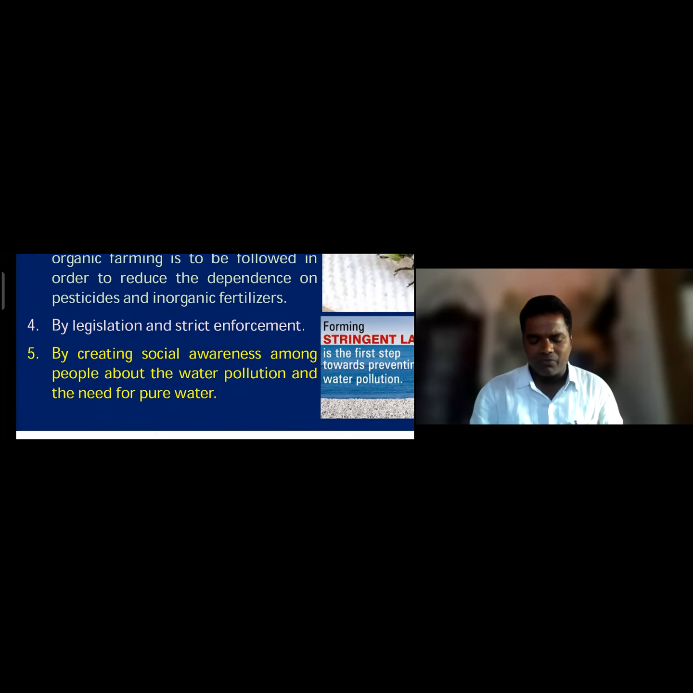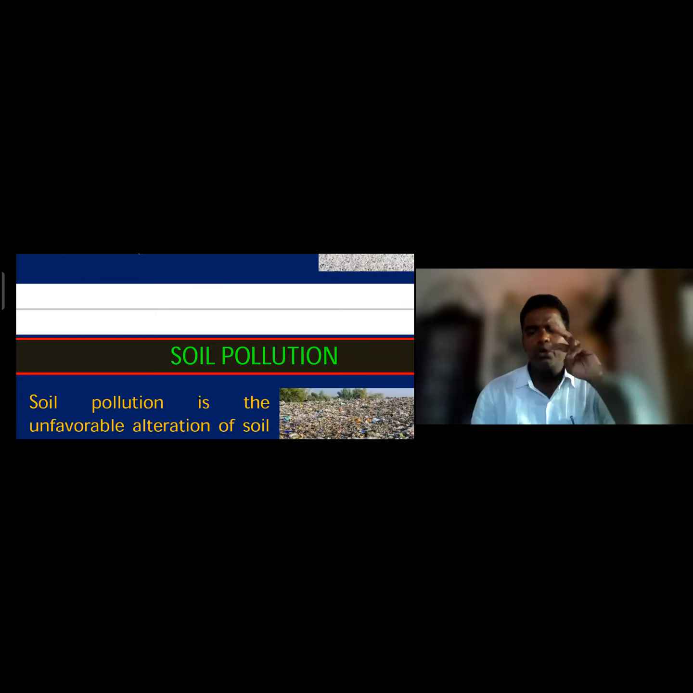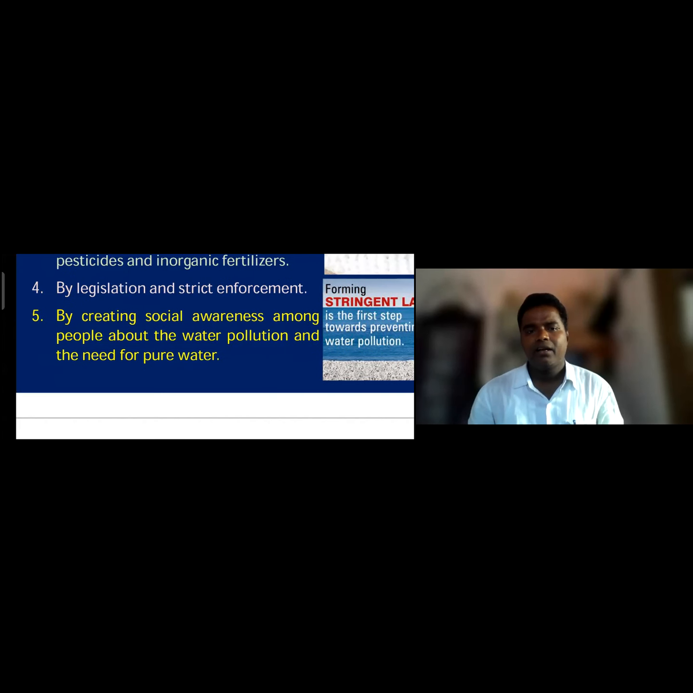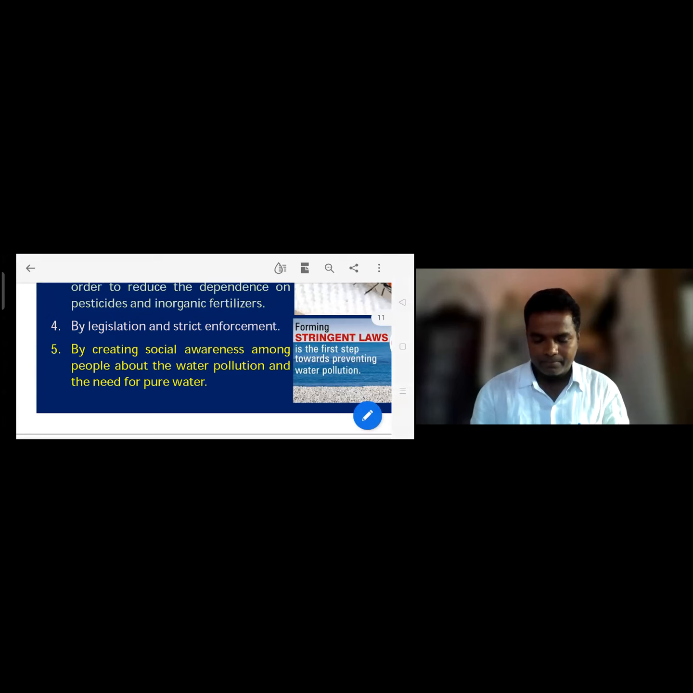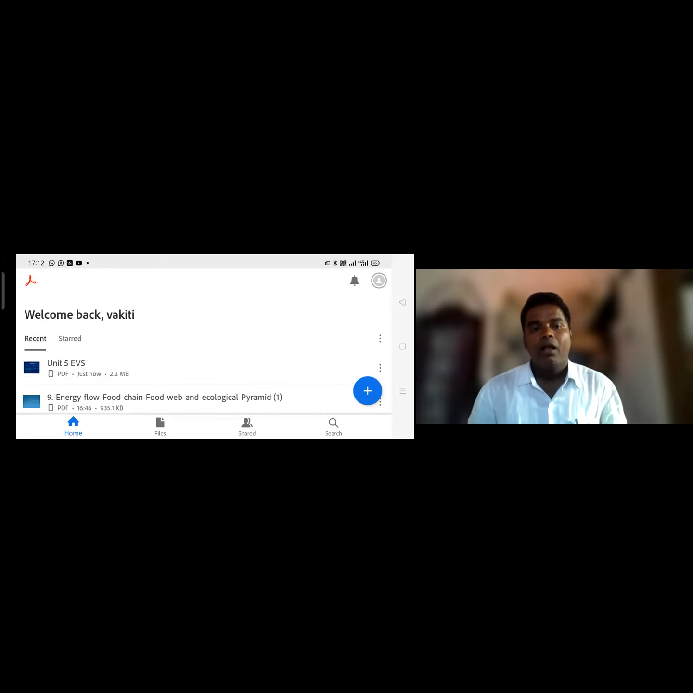So these are the two important pollutions. What are those pollutions? You know very well. Water pollution and soil pollution are very, very important.